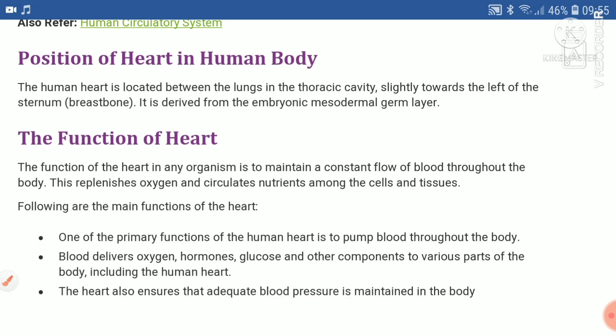Position of heart in human body. The human heart is located between the lungs in the thoracic cavity, slightly towards the left of the sternum, the breastbone. It is derived from the embryonic mesodermal germ layer.